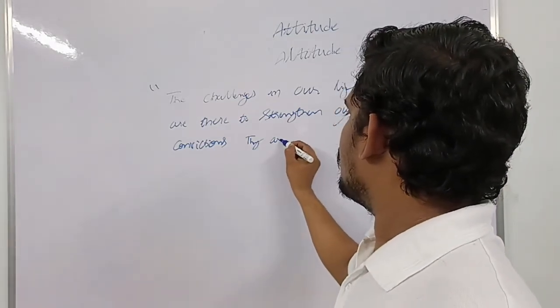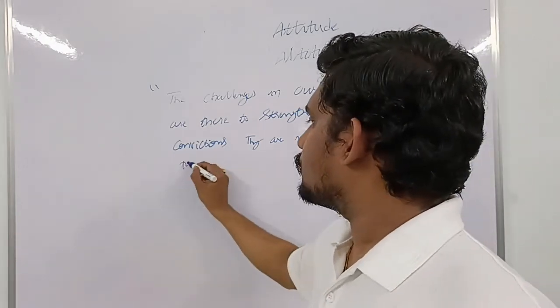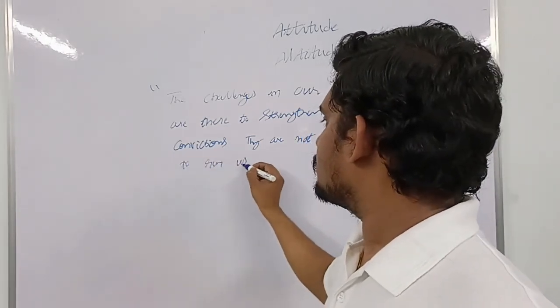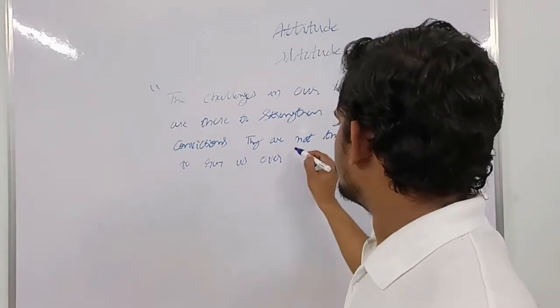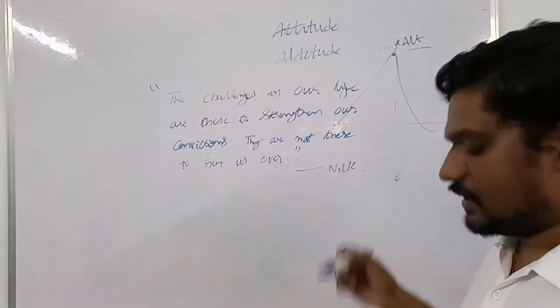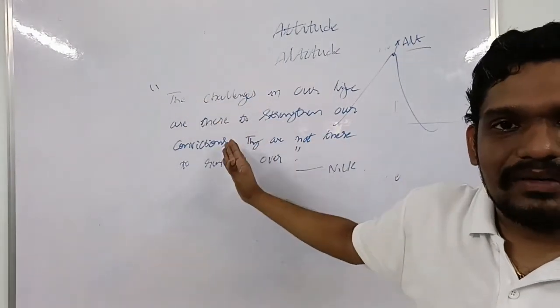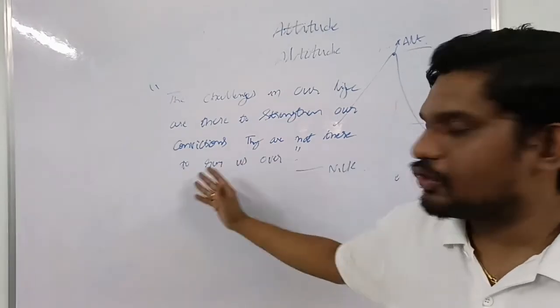They are not there to run us over. This is a statement given by Nick. What is he saying? The challenges in our lives are there to strengthen our convictions. They are not there to run us over.